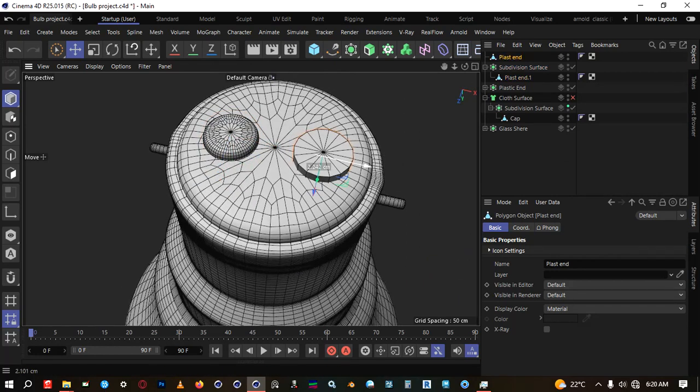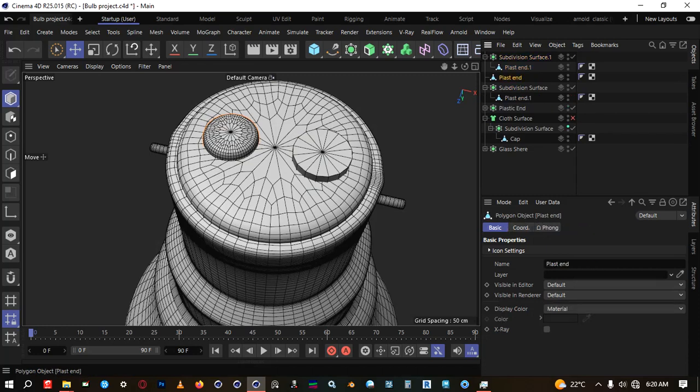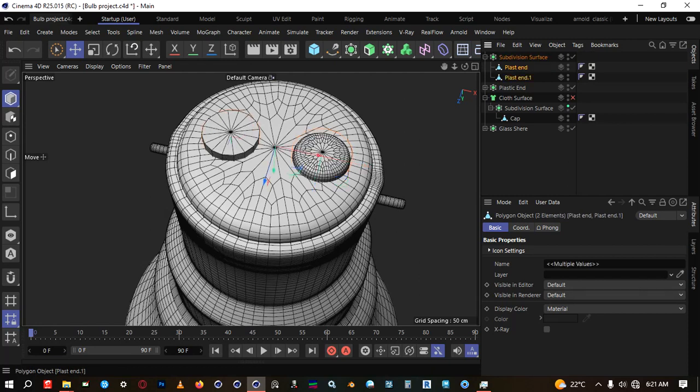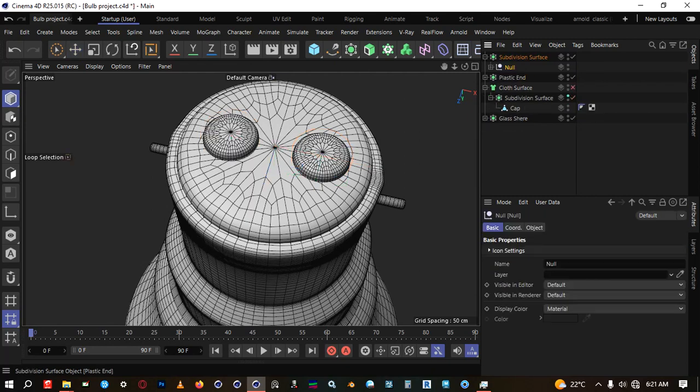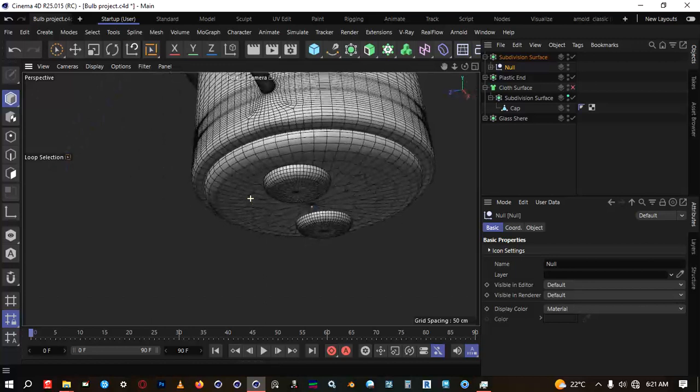Then I can also push this one towards the edge. Then I can duplicate the subdivision. Actually, you can just group these two. Yeah, I think that is the easiest. Just going to group these two. 1, 2, Alt G. Yeah, Alt G, and then there we are.